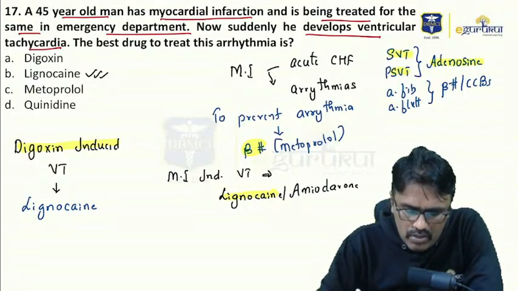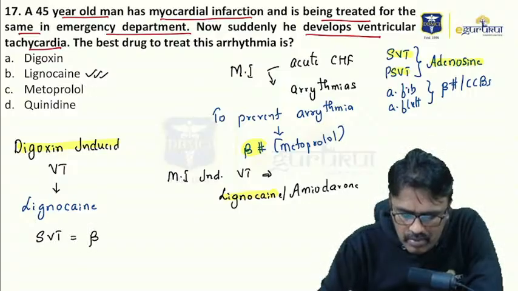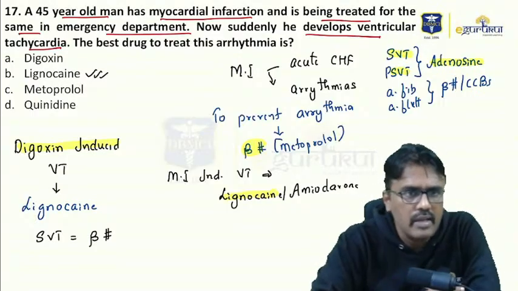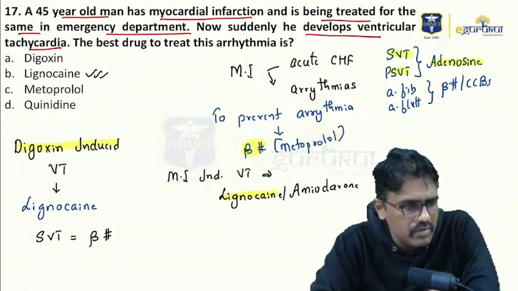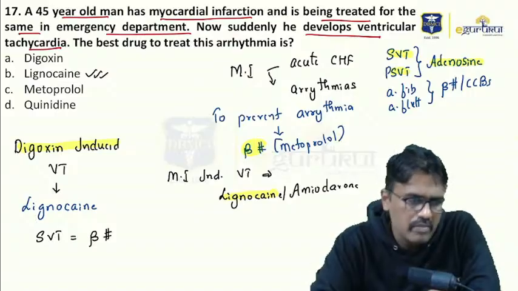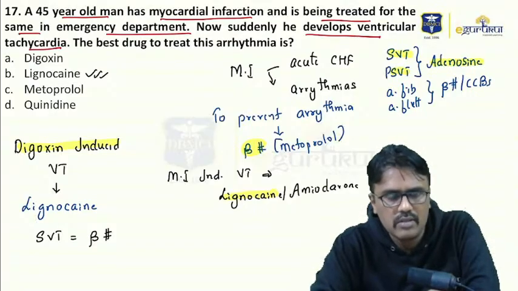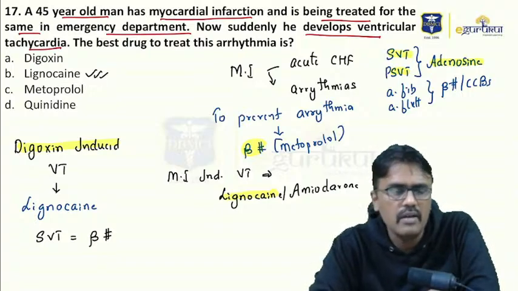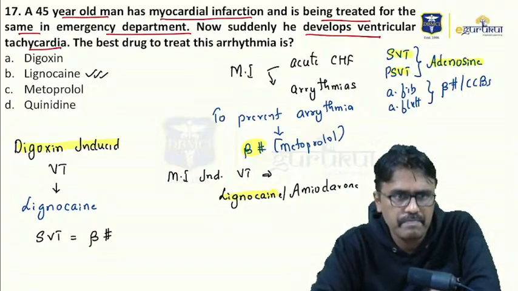Suppose there is digoxin-induced SVT, supraventricular tachycardia, then we can use beta blockers. Can we use verapamil? No. Verapamil increases digoxin levels, so we don't use it. Yes, if the digoxin toxicity is too high, we use digibind. But for arrhythmia, the drug used is lignocaine.